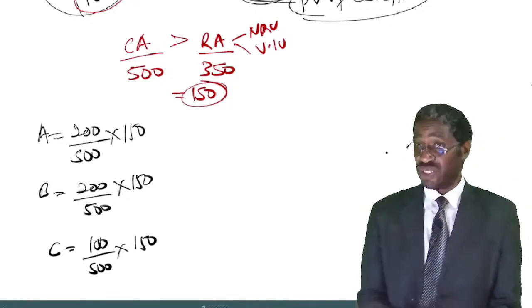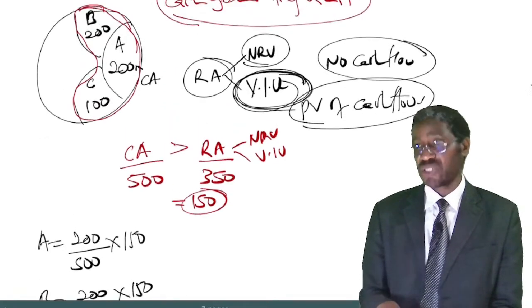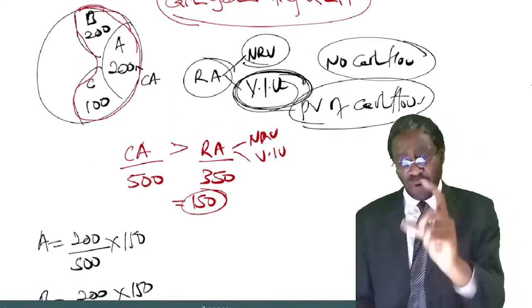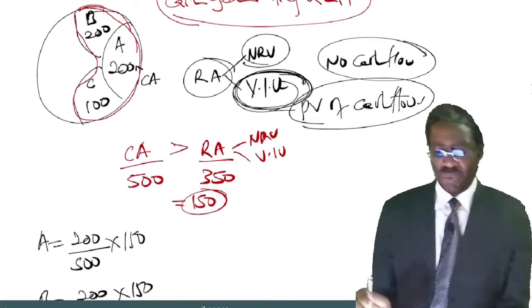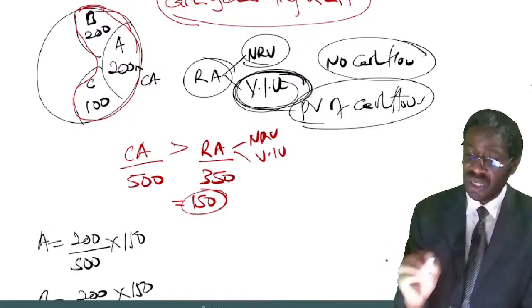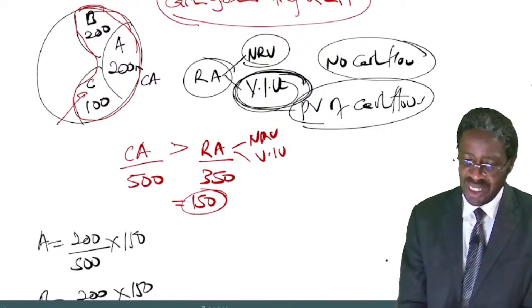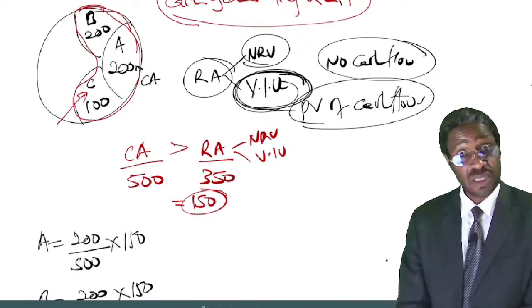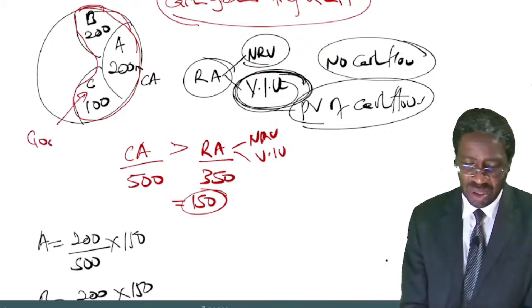Now listen to another key point. Suppose one of these assets in the unit, let us assume asset C, is an asset called goodwill.